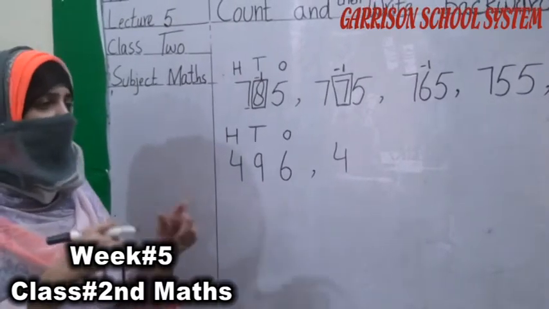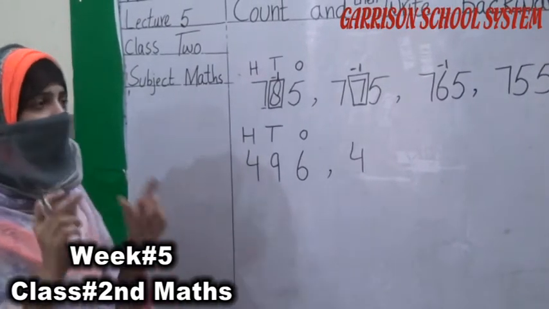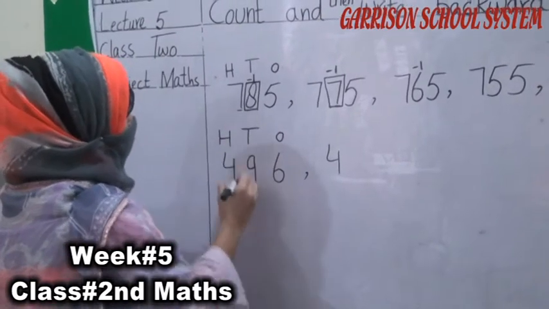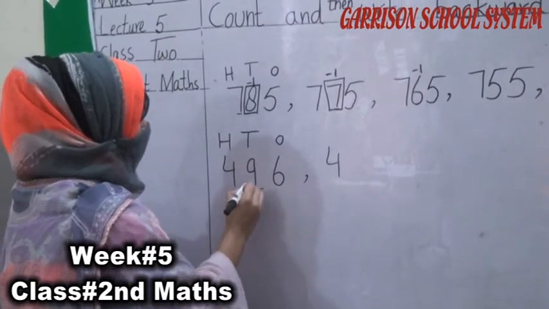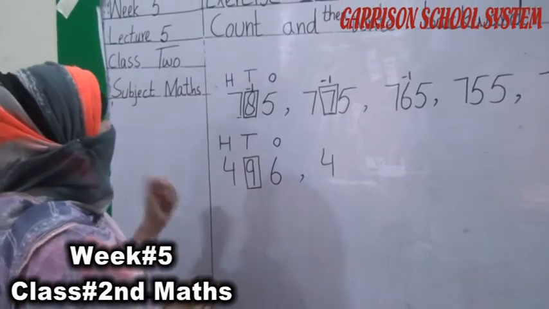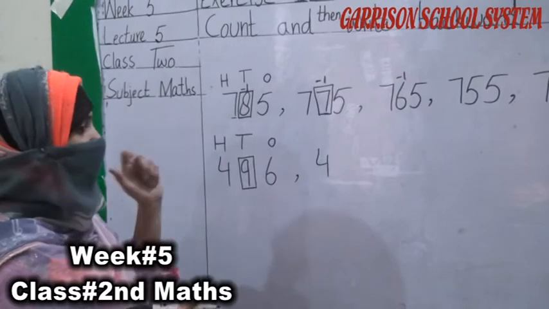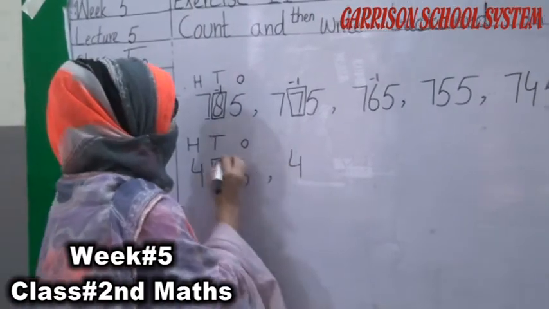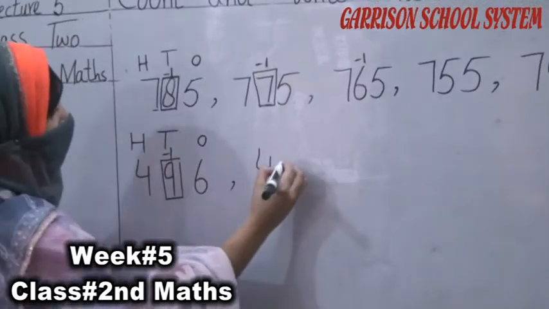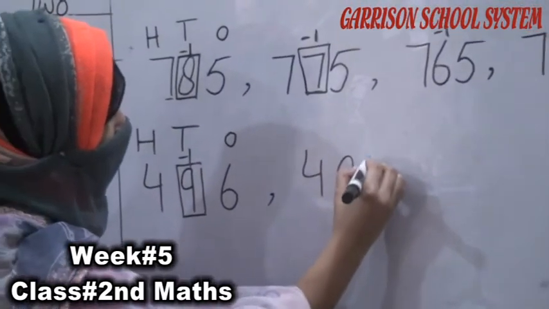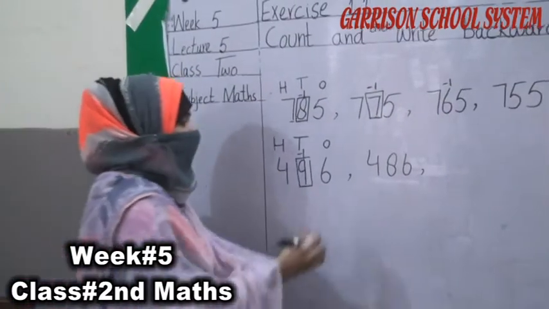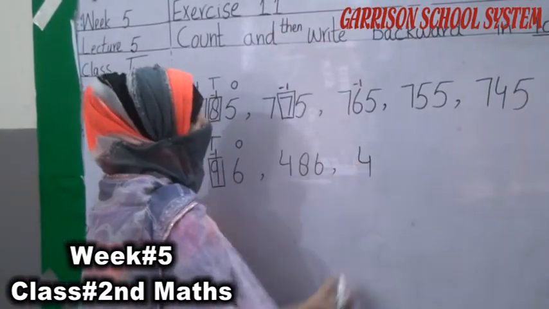Which number are we going to change? In which value are we doing our counting? In tens. So here is 9. When we move back from the 9, जब हम 9 से back आएंगे, 9 का backward देखेंगे तो कौन सा होगा? 8. If we minus 1 from this 9, the answer will be 8. 486. Okay student.